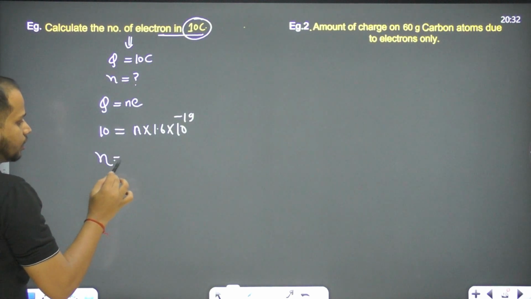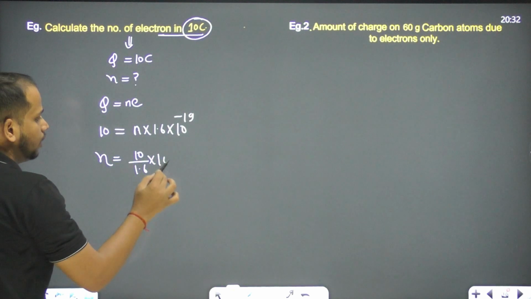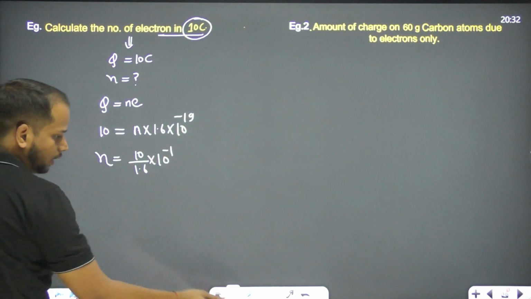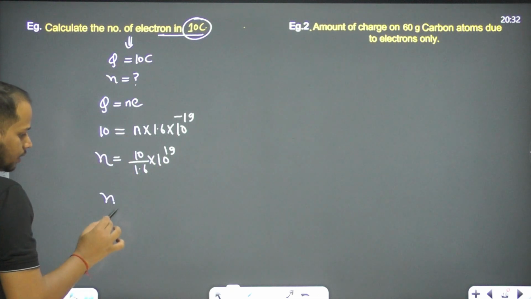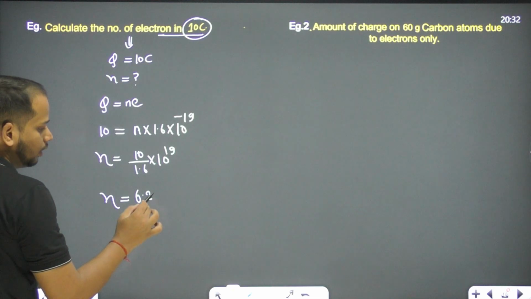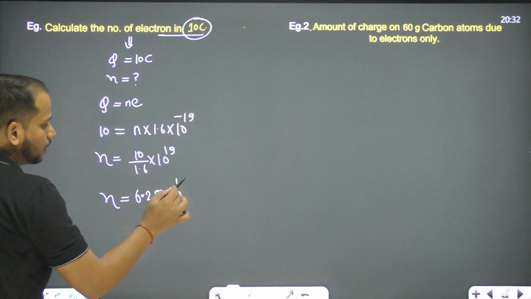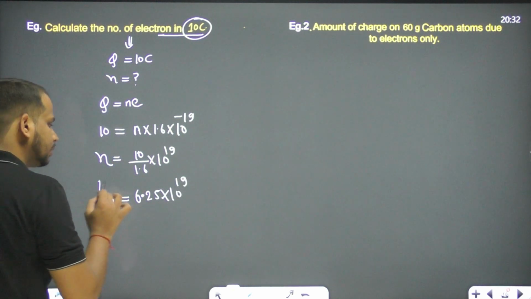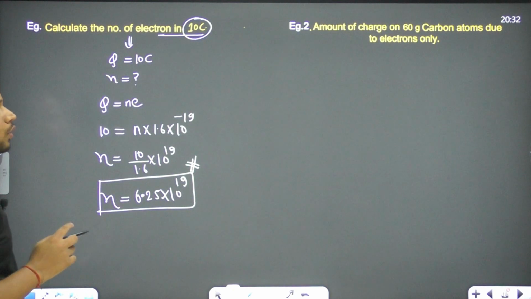So what is the N here? N is 10 divided by 1.6 into 10 to the power minus 19, which gives 10 to the power plus 19. So what is the number of electrons here? 10 divided by this one is 6.25 into 10 to the power 19. This is the number of electrons we have. This is the number of electrons for what charge?